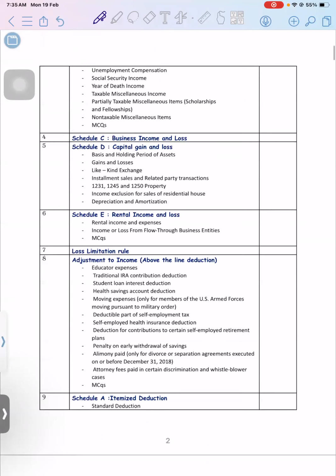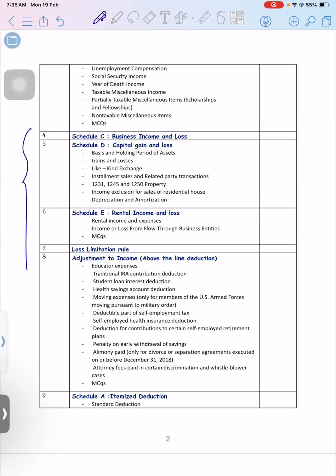Then I have taken a sequence of the whole 1040 form, that is Schedule C, business incomes. Then we have Schedule D. While understanding Schedule D, we will have to check the sales transactions of property or any shares and securities. All the capital asset related transactions will be covered in Schedule D.